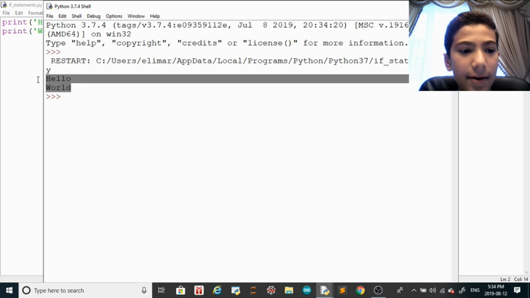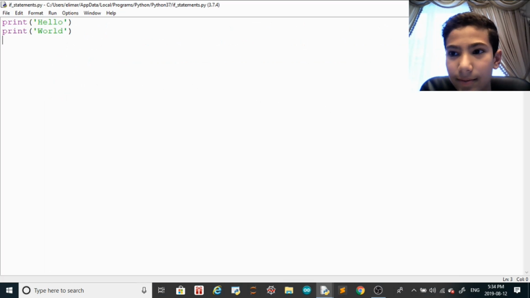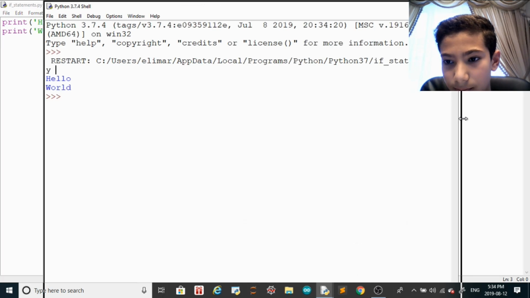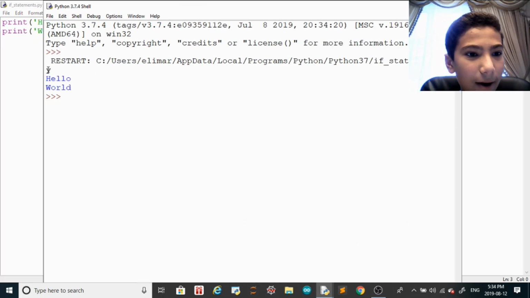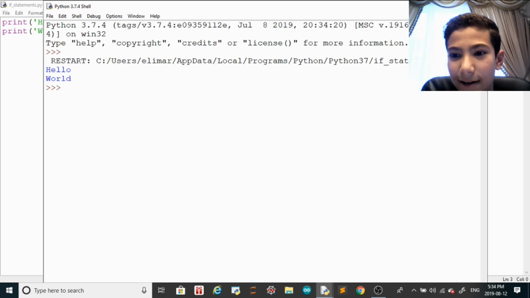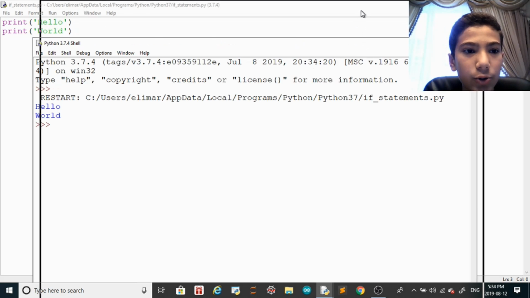And then right here, hello world. Let me move this a little more, there we go. The .py is right here. And why does this open a new window? Well, just to output what you wanted to output.